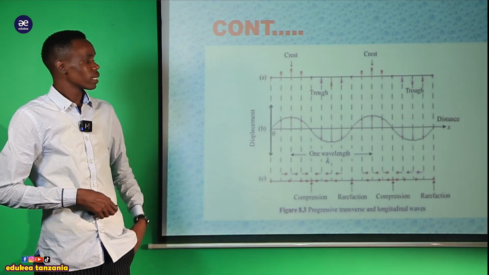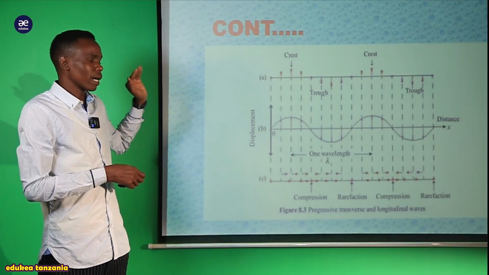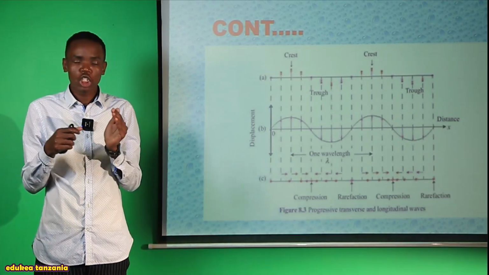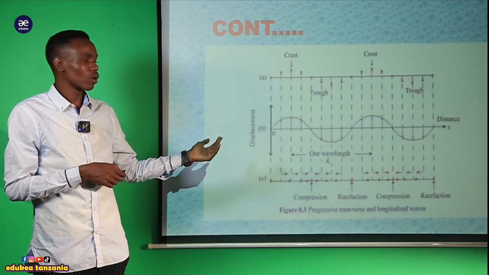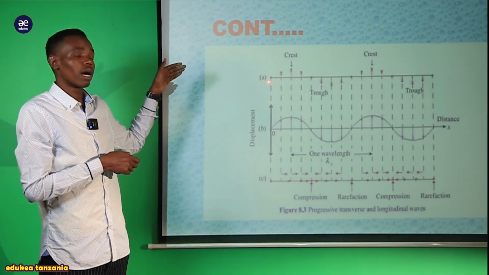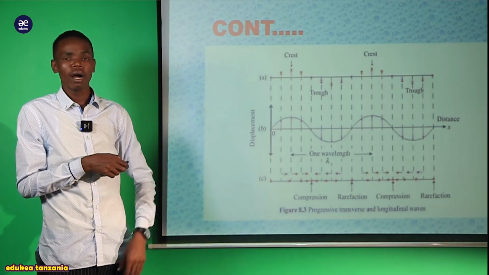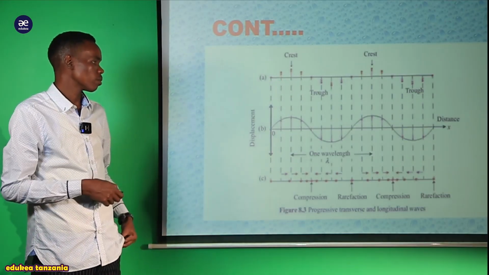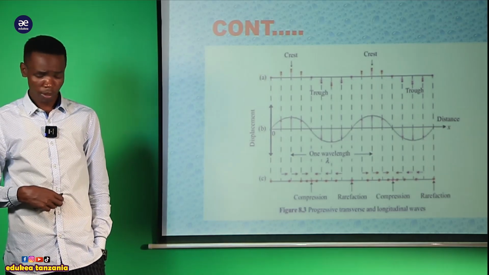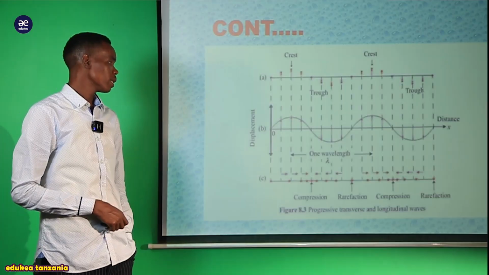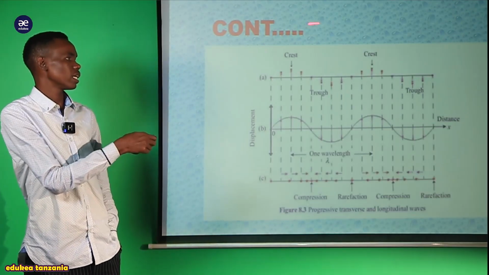It means that the direction of the wave and the particles act perpendicular to each other, because the particles move up and down while the wave moves horizontally. This forms the transverse waves.